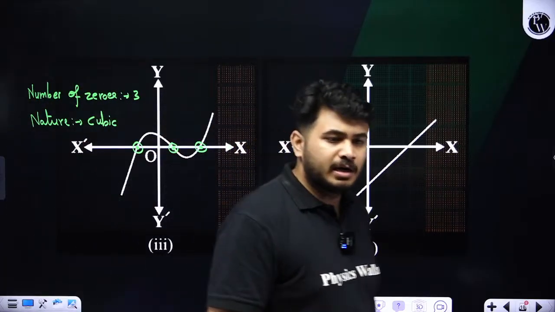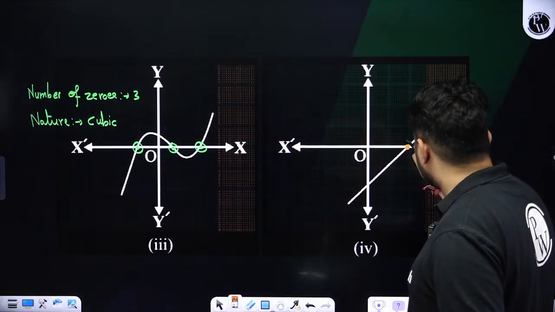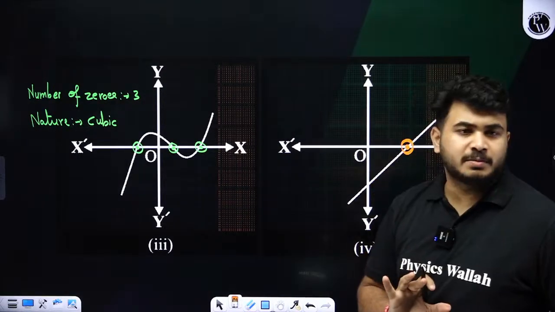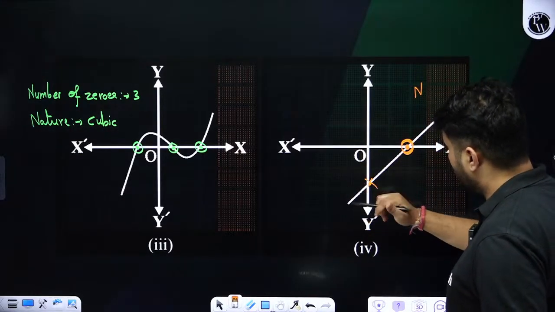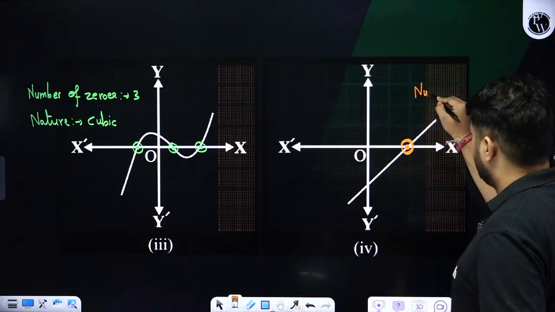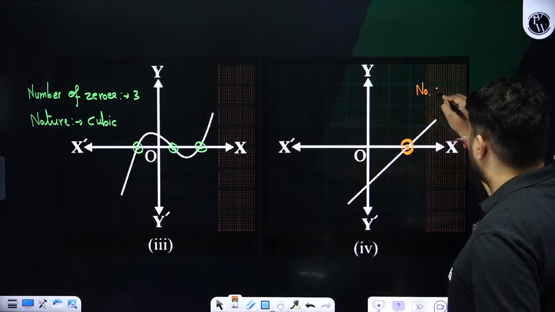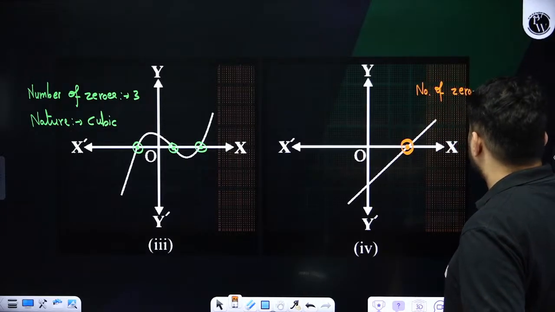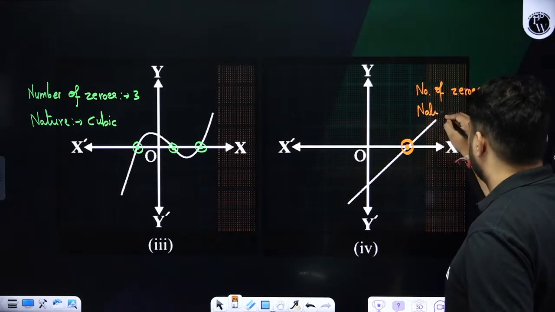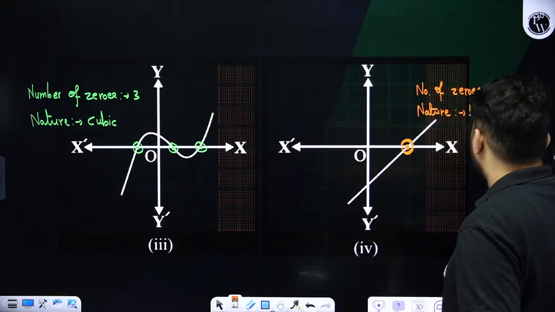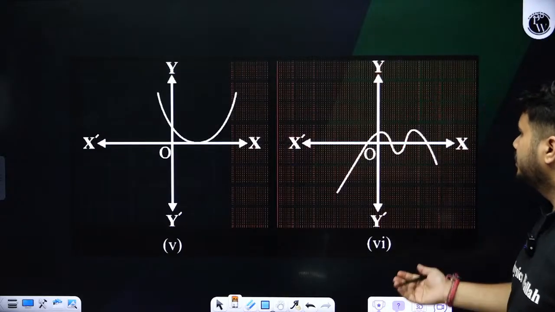Any confusion? No. Next, coming to this part over here, if you see on the x-axis, it is cutting exactly one time. So what will be the nature? Find the number of zeros. Again, don't consider wrongly, on the x-axis we need to see. Okay, number of zeros, so it is nothing but what? 1. And nature, if we observe, it is linear. Nature, if we observe, it is linear.